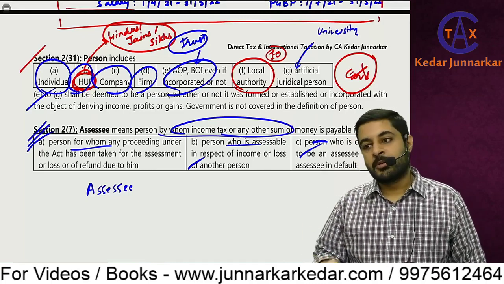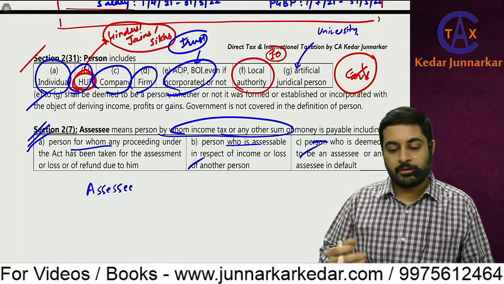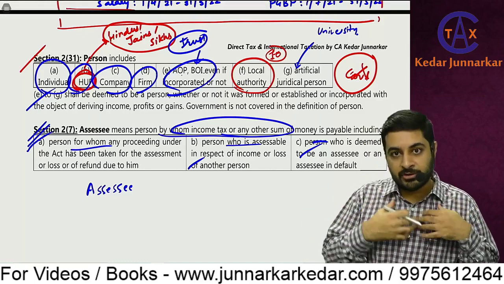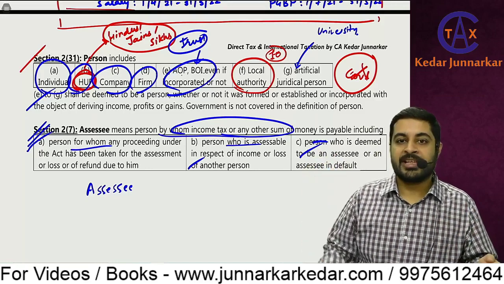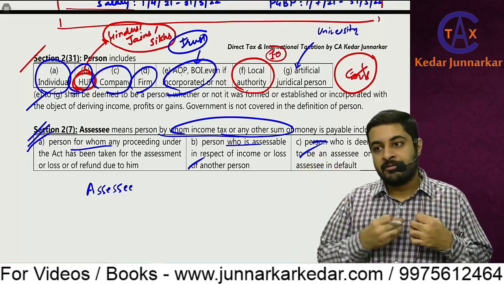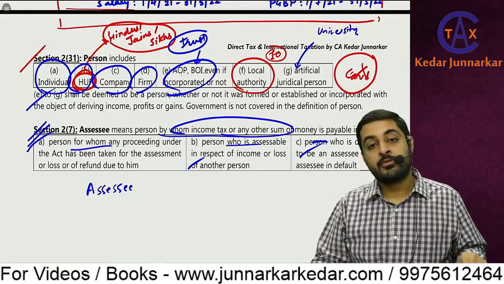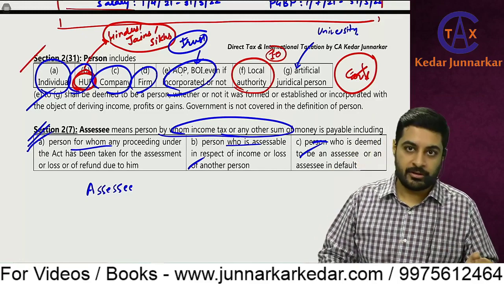Later on, the officer can do my scrutiny. He will ask for some documents, he will calculate my income, he'll check whether the income which I have shown in the income tax return and the actual income, as per his calculation, are the same or not, whether I've understated my income, whether I've shown lesser income. So that officer who is going to do my calculation later on is called the assessing officer.